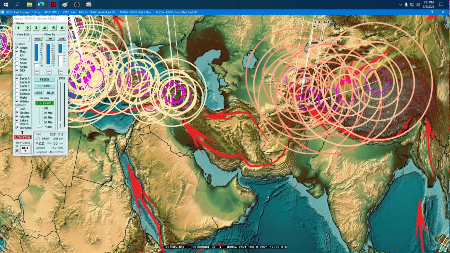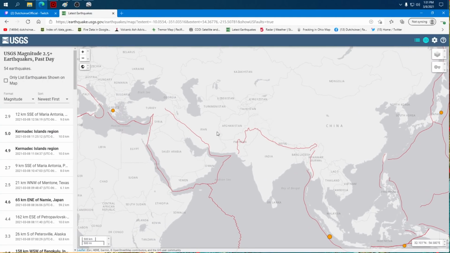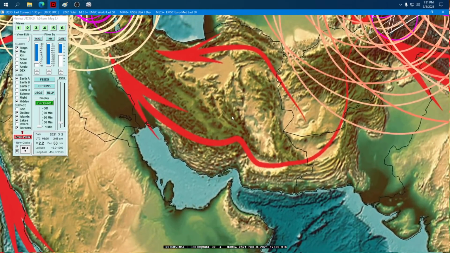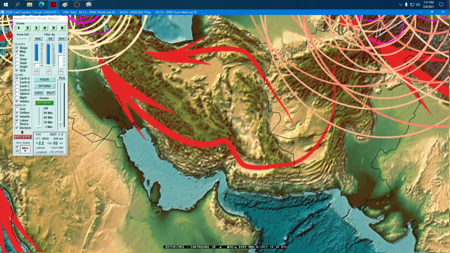Let's go back to that plate boundary map again. Well, look, there's Iran. We've got earthquakes over here at the Afghanistan border. We have earthquakes over here at the Turkey-Iran border. If we go down and around, again, that halfway point brings us right in here. South central Iran. Right there. Now, notice I've got arrows on the north side, but I'm going to expect the south side to shift.